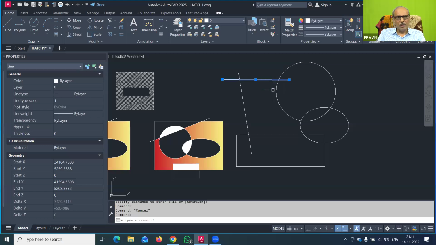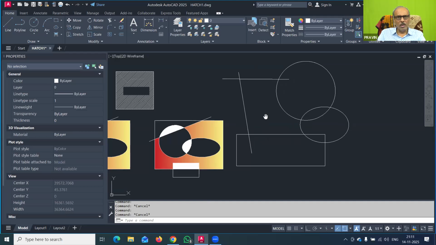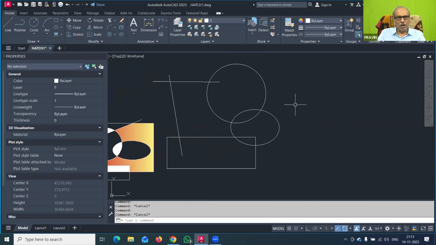So in such a case, you may want to edit this hatch pattern, or you want to copy this area and create a separate drawing out of it. So whatever this internal area was, I am showing it here, and this I want to select. If you want to draw this type of boundary, it is not easy to draw with the line command. So that is also one of the important things.